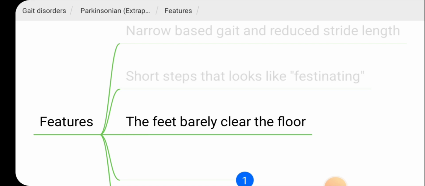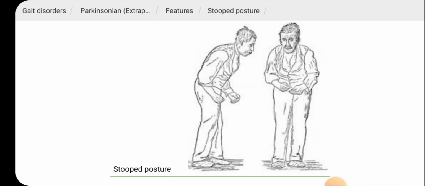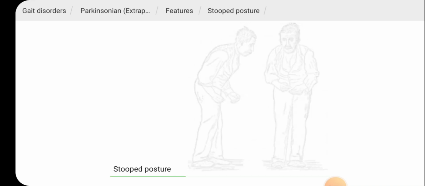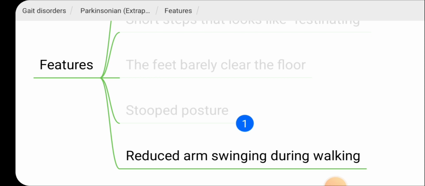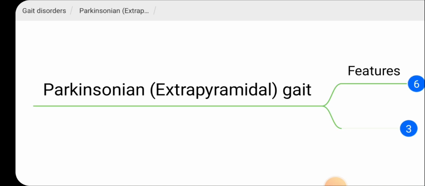Then the feet barely clear the floor and the patient will have a stoop posture. You can see in this picture the patient is slightly bent forward and having a stoop posture. And also the patient will swing the arms very minimally during walking. Those are the features of Parkinsonian gait.